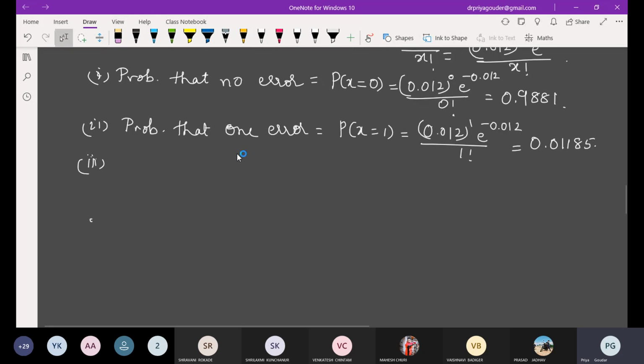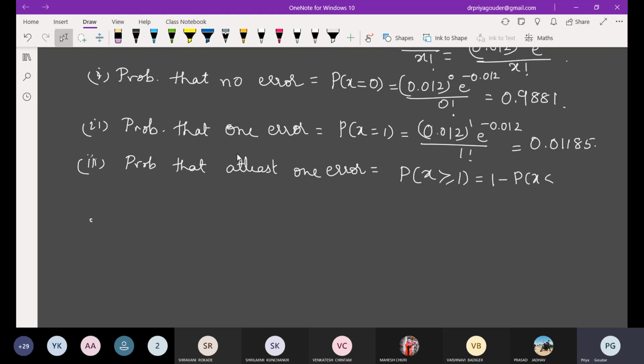Third condition: the probability that there should be at least one error. At least means greater than or equal to, so minimum 1.